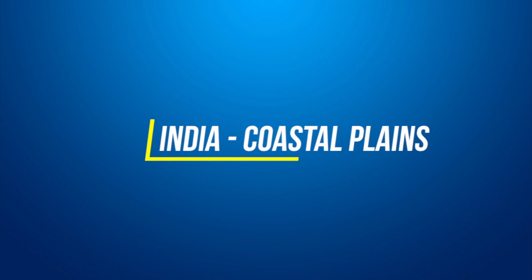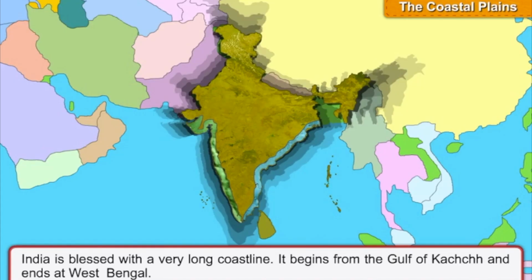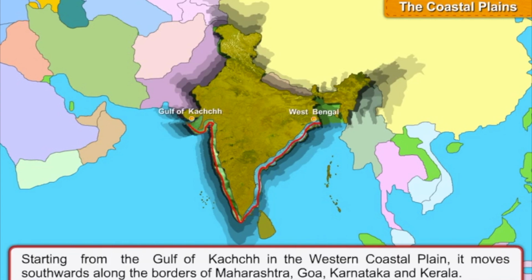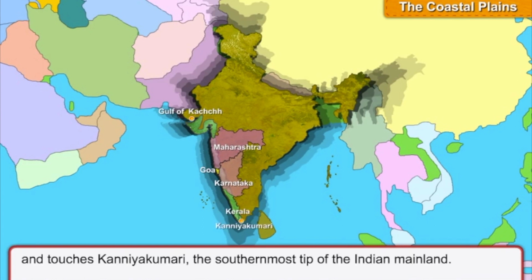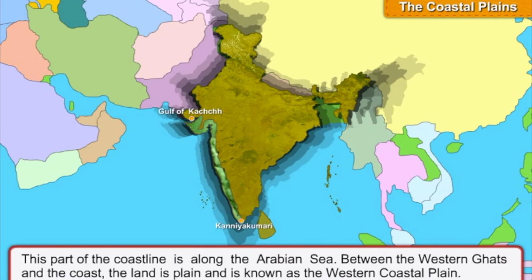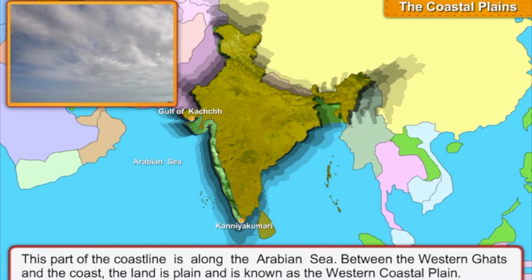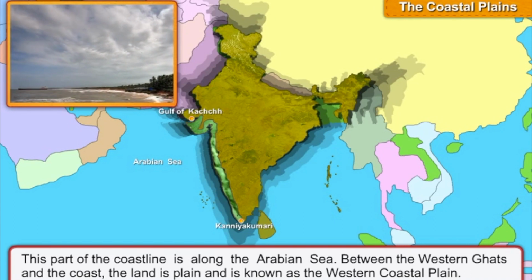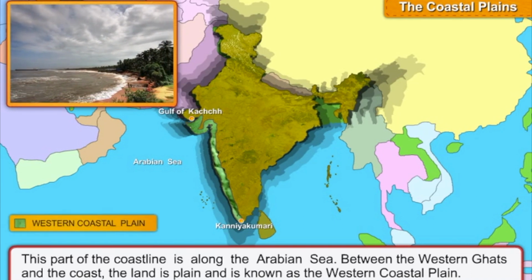India's coastal plains. India is blessed with a very long coastline. It begins from the Gulf of Kutch and ends in West Bengal. Starting from the Gulf of Kutch in the western coastal plain, it moves southwards along the borders of Maharashtra, Goa, Karnataka and Kerala and touches Kanyakumari, the southernmost tip of India's mainland. This part of the coastline is along the Arabian Sea. Between the Western Ghats and the coast, the land plain is known as the Western Coastal Plain.